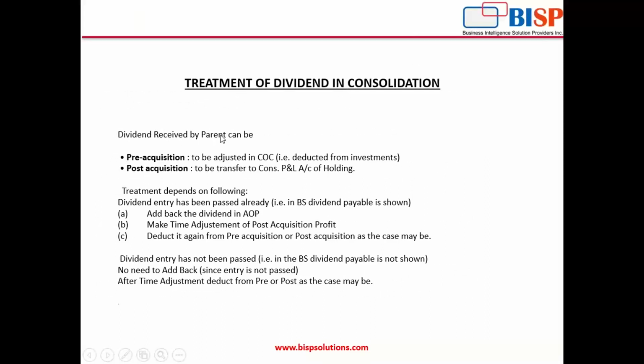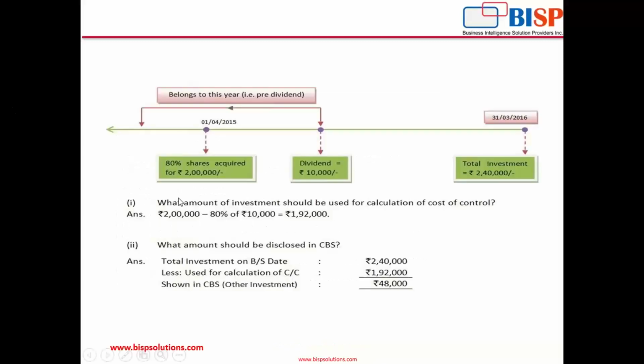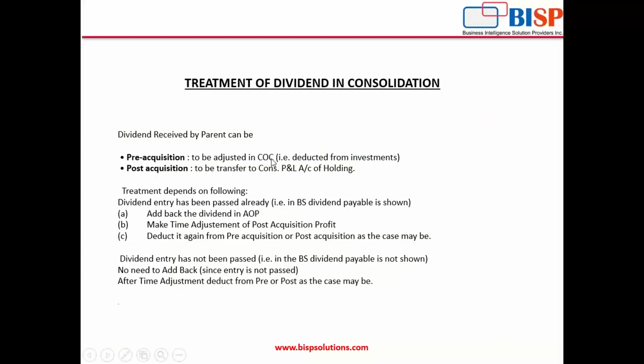Dividend received by the parent can either relate to the pre-acquisition period or to the post-acquisition period. If the dividend received by the parent relates to the pre-acquisition period, then the treatment is that it is adjusted in the cost of control, that is, it is deducted from the investments. And if the dividend relates to the post-acquisition period, it needs to be transferred to the consolidated profit and loss account of the holding company.